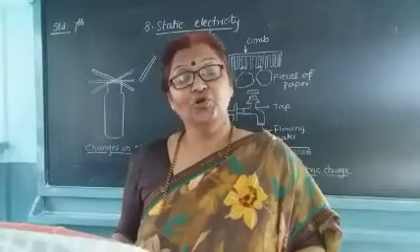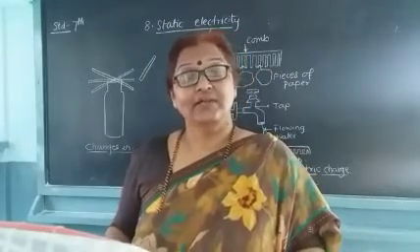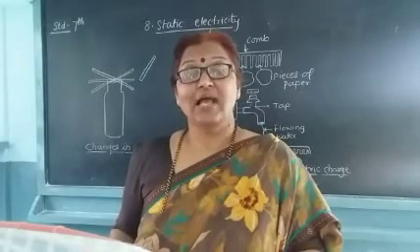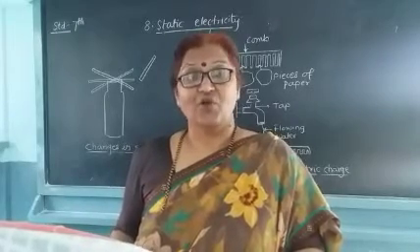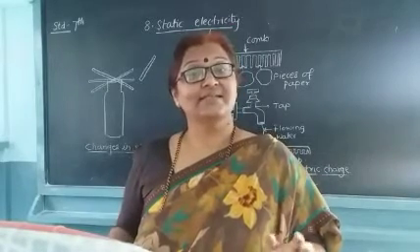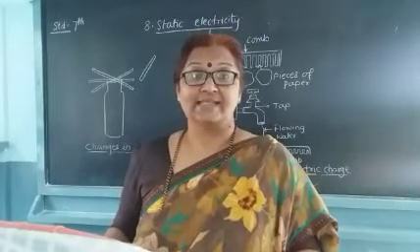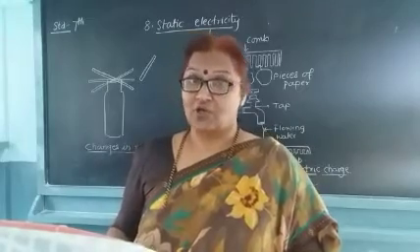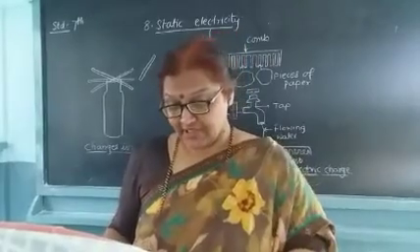Now what you have to do? Now both the straws you have to rub with the woolen cloth and bring them near each other. So what will happen? The straw will start to go away from the other straw. Why is this so? Because the same type of charge is produced on both straws, as both are rubbed with the woolen cloth.